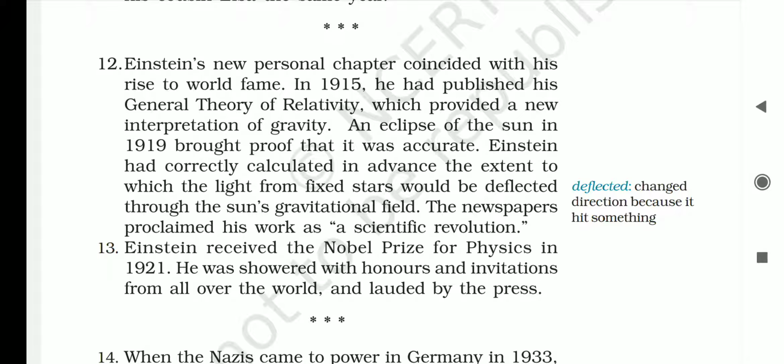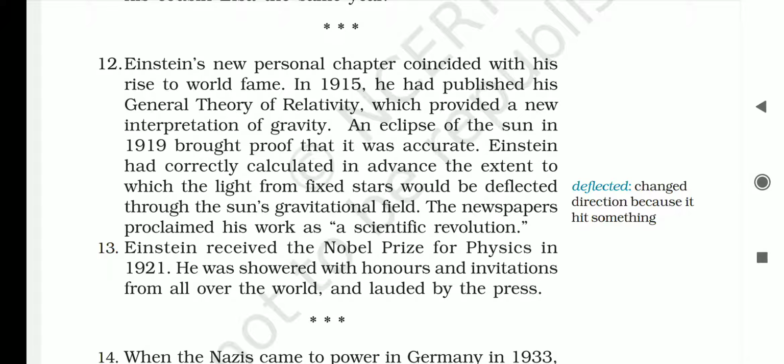In 1919, when the sun eclipse occurred, it proved that Einstein's general theory of relativity was correct, and the predictions which Einstein made, that the light of fixed stars will change its direction to some fixed limit through the gravitational field of the sun, were also proved true by the sun eclipse.